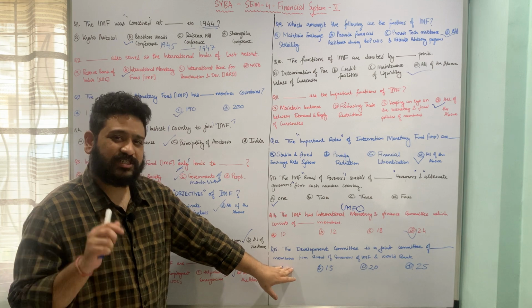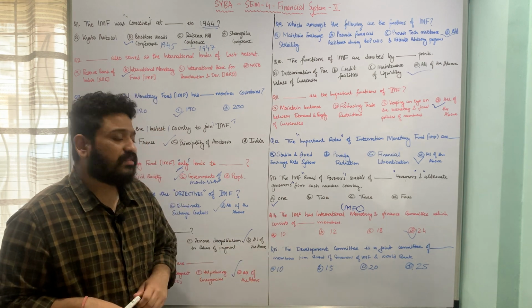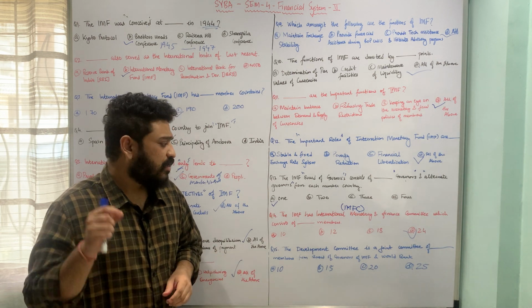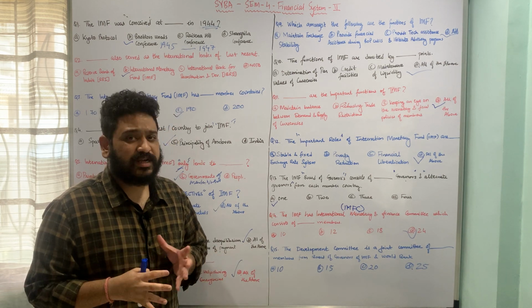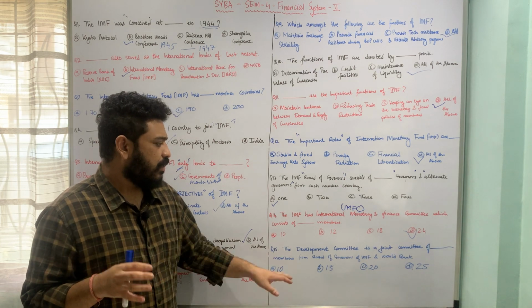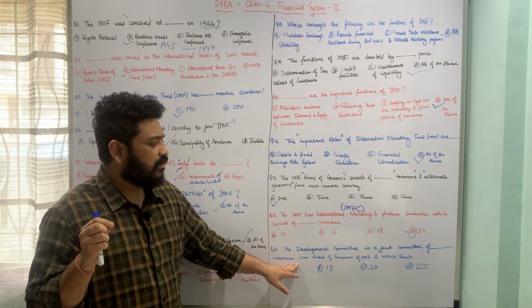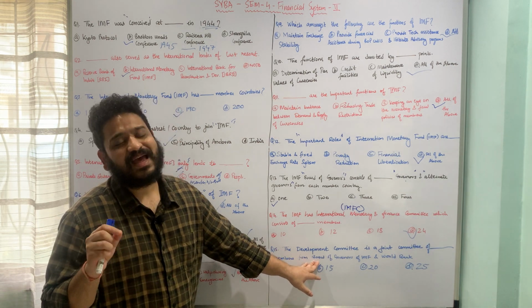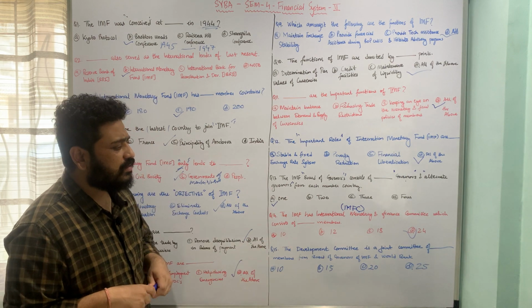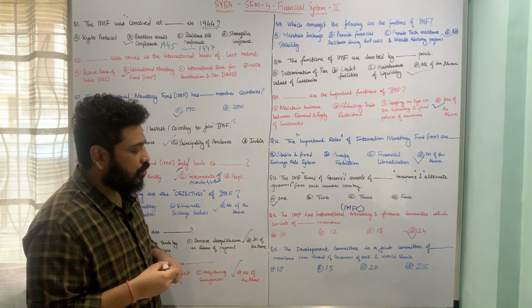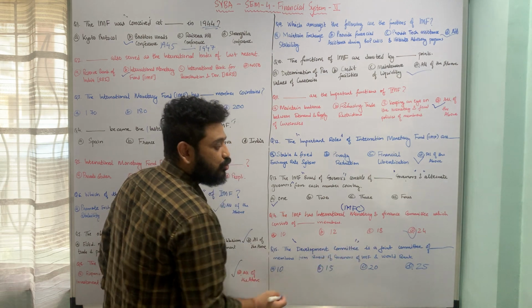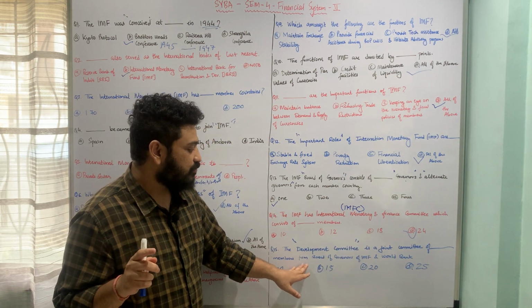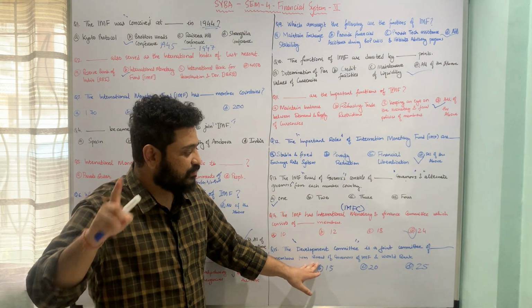Let us now move to the last question in this segment, which talks about the Development Committee of International Monetary Fund, and the question is framed in this fashion. The Development Committee is a joint committee of dash, wherein we have members from the Board of Governors of IMF and also World Bank. So how many members are there who are part of this Development Committee, which is a joint committee which has dash members, and this joint committee has members from Board of Governors of IMF as well as World Bank.